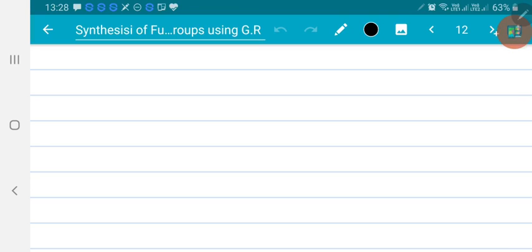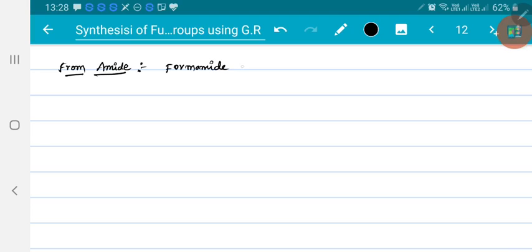Now from amide, preparation of aldehyde or ketone from amide. We already know amides are very less reactive. So if I take formamide, we get aldehyde. If I take acetamide or any other amide, we get ketones.